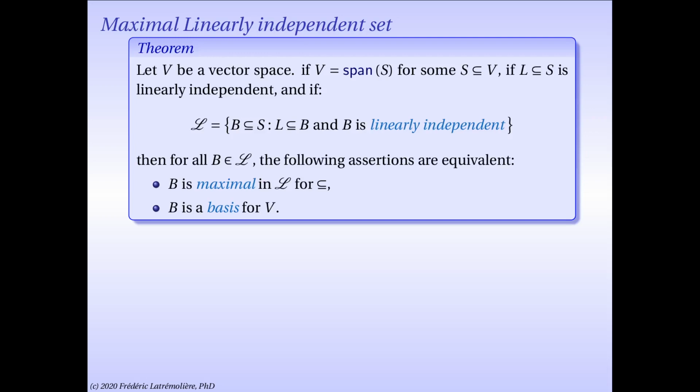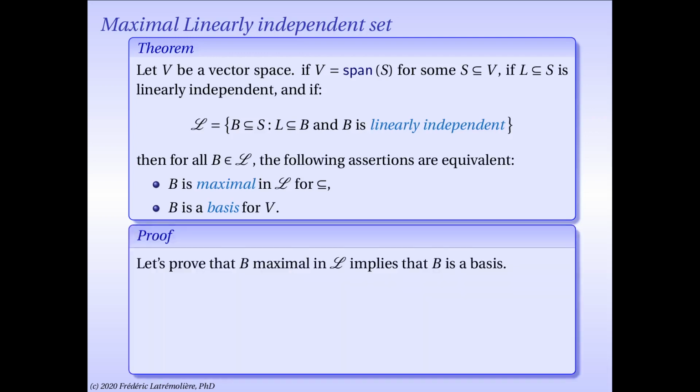Then I claim that if you take any element B in script L, the following assertions are equivalent: B is maximal in script L for inclusion, and B is a basis for V. So bases are found among the maximal elements in such sets. B maximal in script L for inclusion means that if there is any other set which is in script L and contains B, then in fact they must be equal. So let's proceed with this equivalence. First, assume that you're given a maximal element called B of script L. And let's show that this B must be a basis.